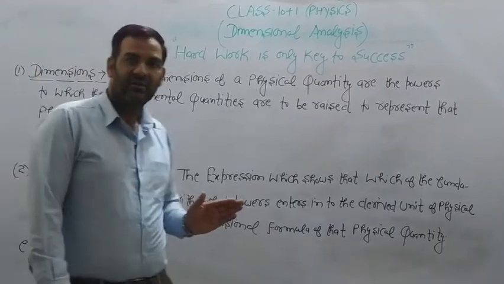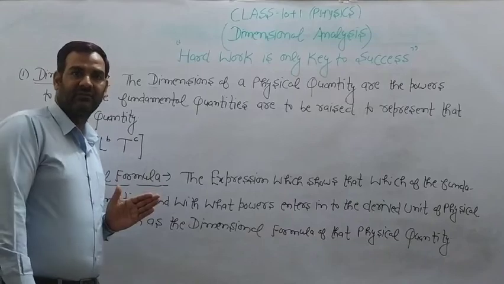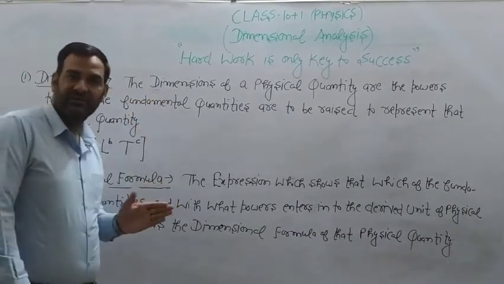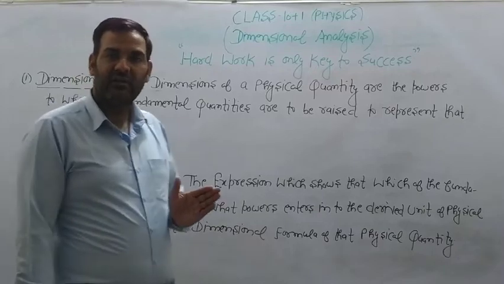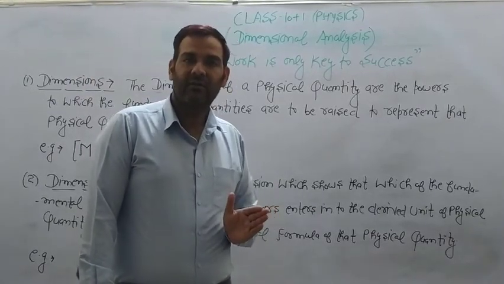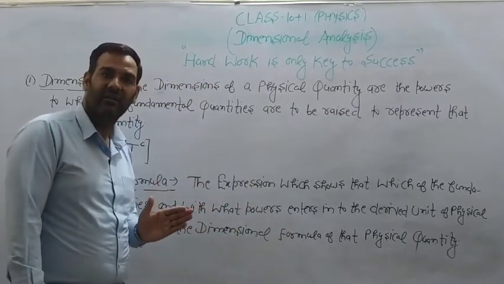What are dimensions? Dimensions are the powers. The dimensions of a physical quantity are the powers to which the fundamental quantities are to be raised to obtain that physical quantity.